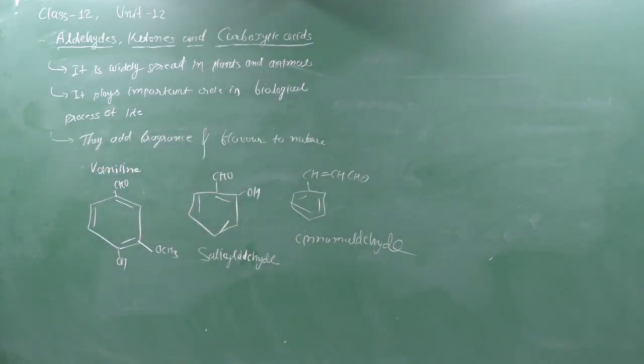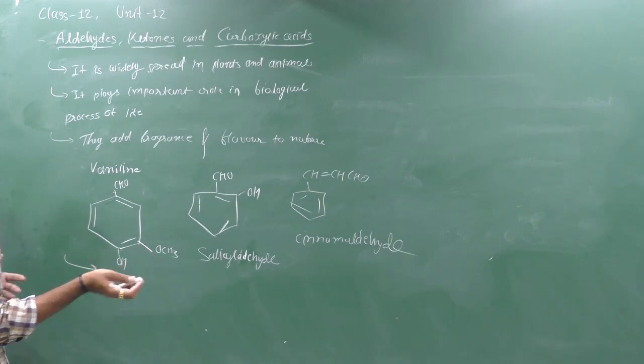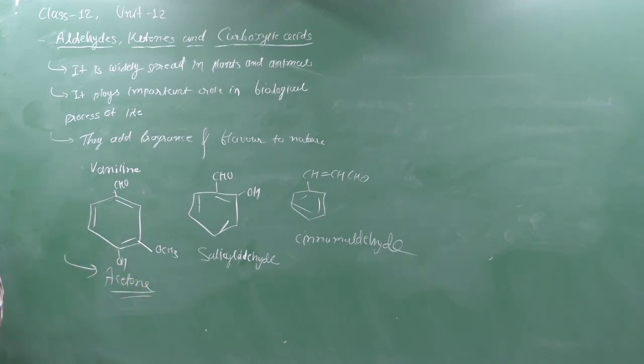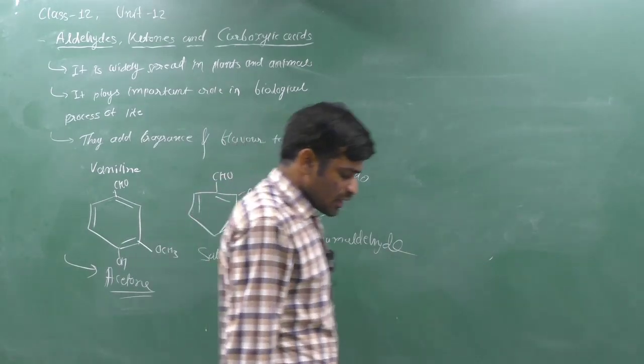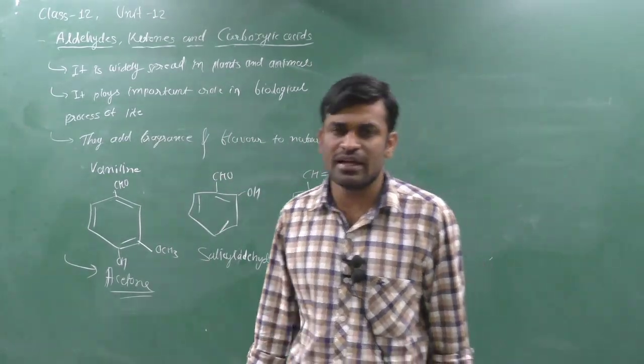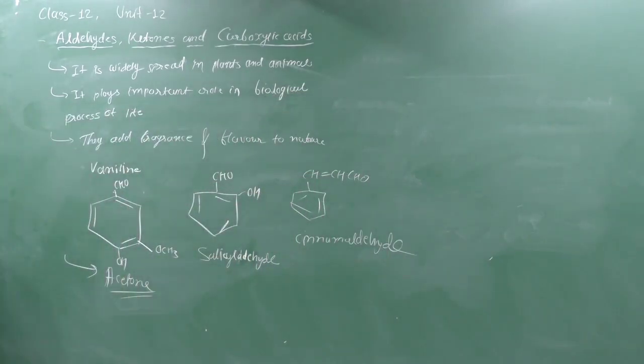Clear? Some of these families are manufactured for use as solvents like acetone. Acetone is a well-known solvent used in organic chemistry, which is a ketone. Clear? And they are used for preparing materials like adhesives, paints, resins, perfumes, plastics, fabrics, which you can study in this chapter.